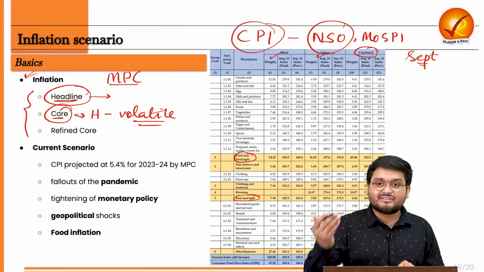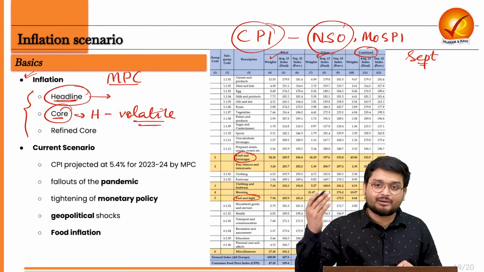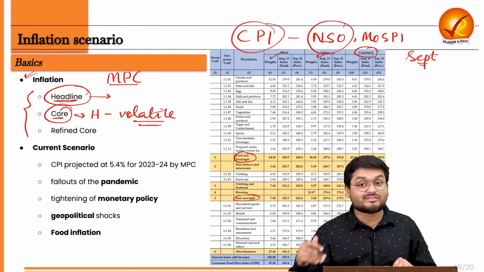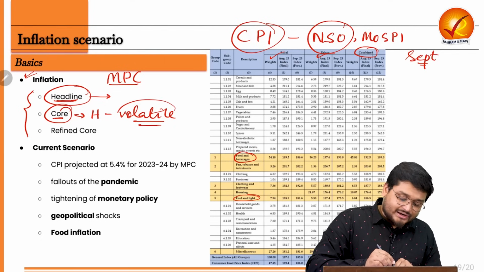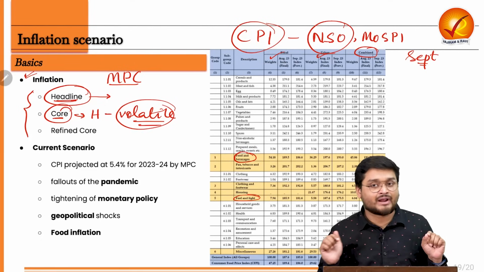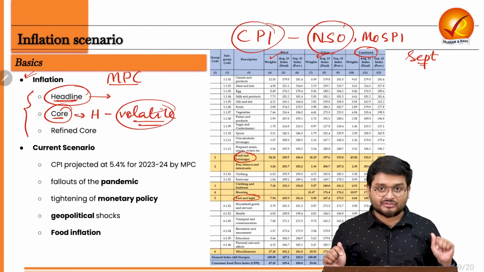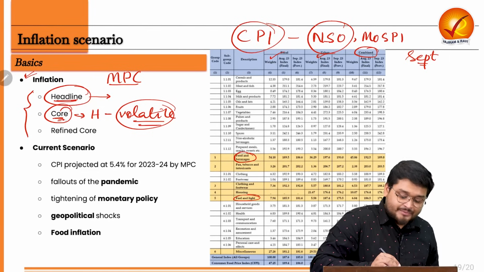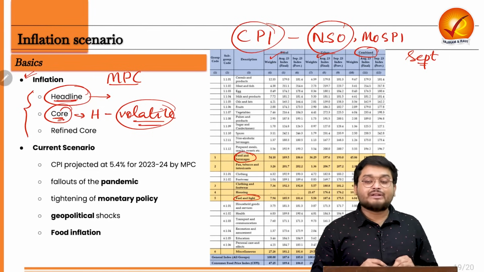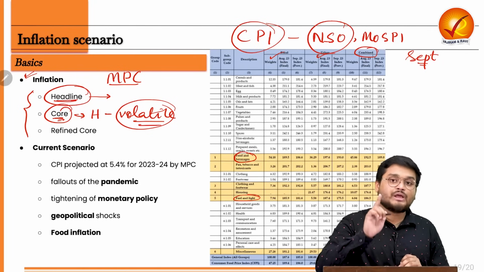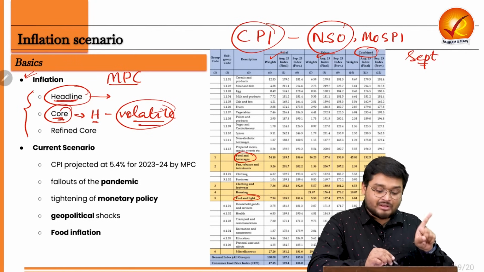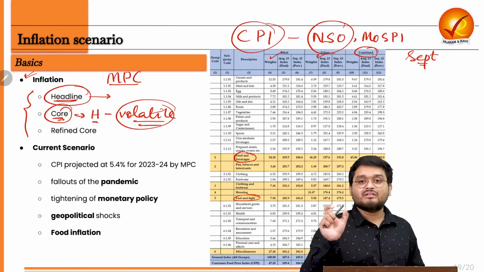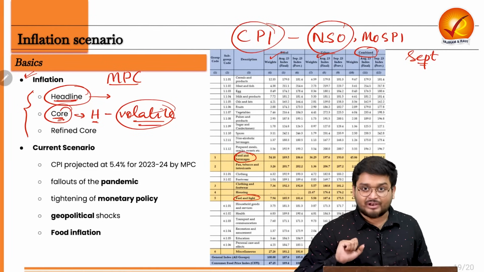There can be a climate disaster and the food prices will shoot up. There can be a geopolitical crisis such as the Russia-Ukraine crisis, and the petroleum prices will shoot up. So these volatile substances do not reflect the actual economic conditions, right? That is why the Monetary Policy Committee also considers something known as CPI core. CPI core means the overall headline inflation minus the volatile substances of food and fuel.